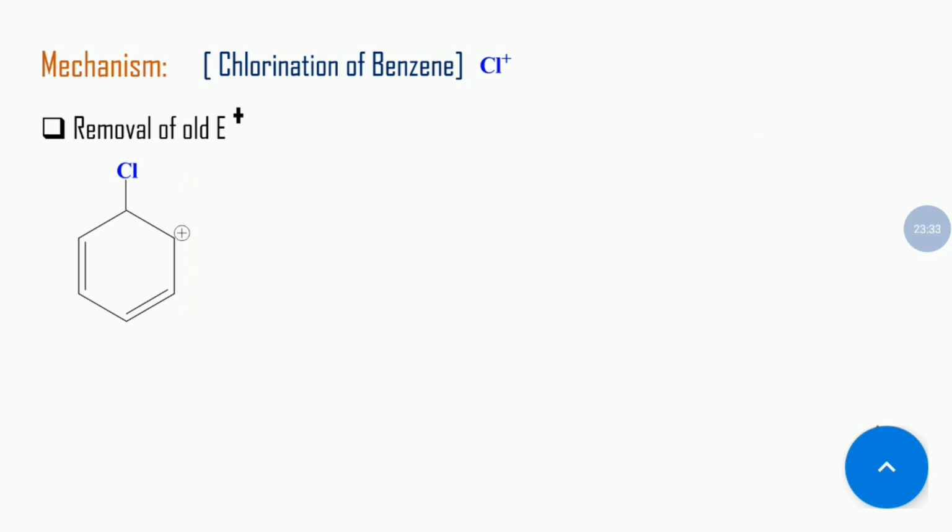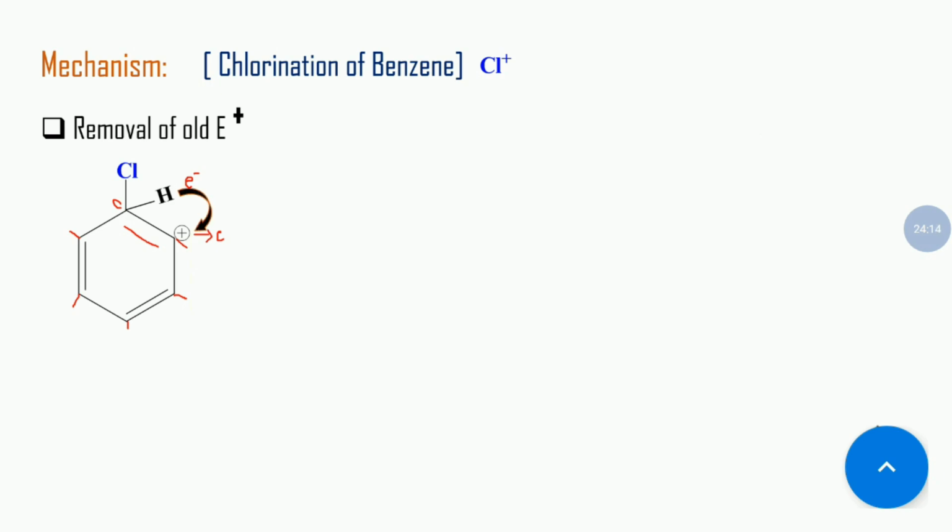Here the double bond is broken, and this carbon atom has one hydrogen atom, with the other carbons also having hydrogen atoms. So this hydrogen atom is removed from there by donating its electron to this carbon atom, which has a deficiency of electrons.